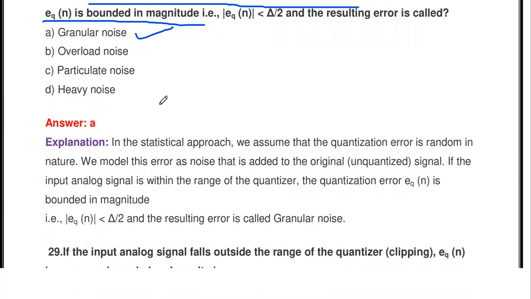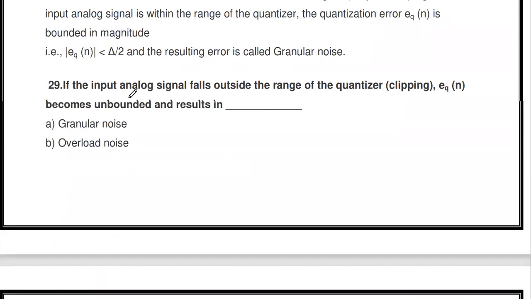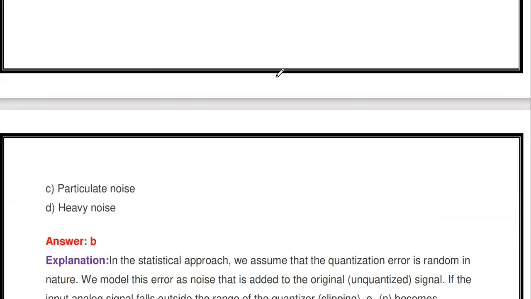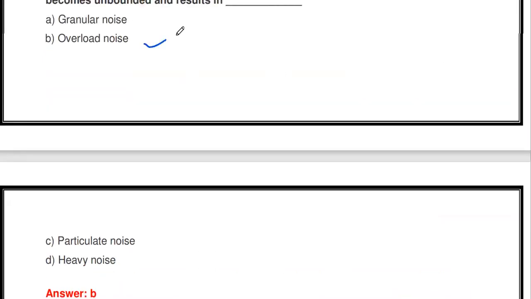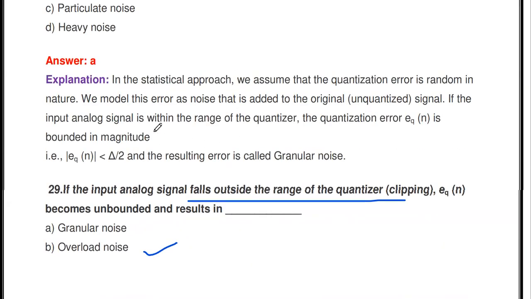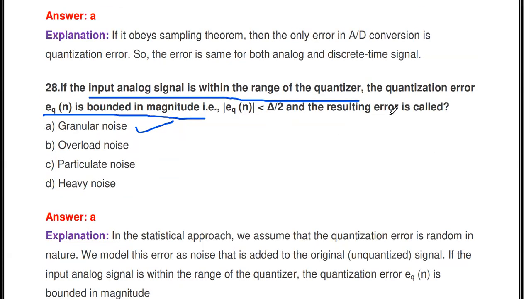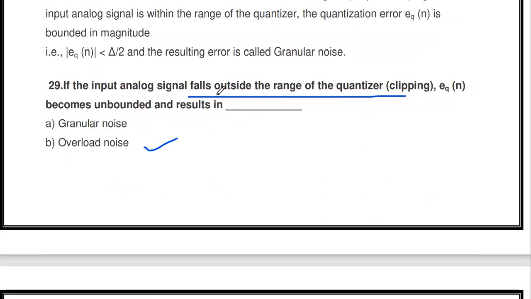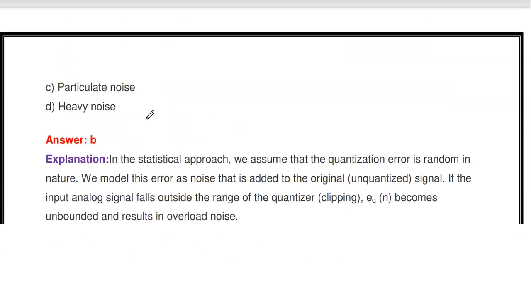If the input analog signal falls outside the range of the quantizer, the error becomes unbounded and results in overload noise. So these are the 2 types of noise in delta modulation. If the quantization error is limited, that error is called granular noise. If the input signal falls outside the range of the quantizer, that error is called overload noise.